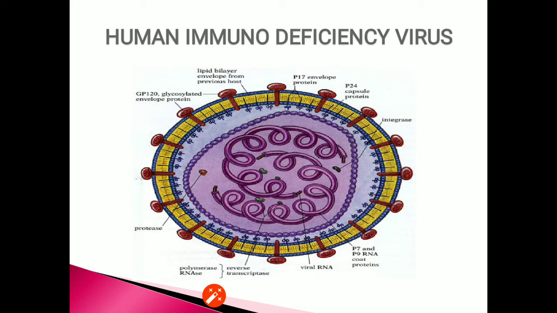Retroviruses have an enzyme called reverse transcriptase that gives them a unique property of transcribing their RNA into DNA after entering a cell. HIV is an example of a retrovirus.